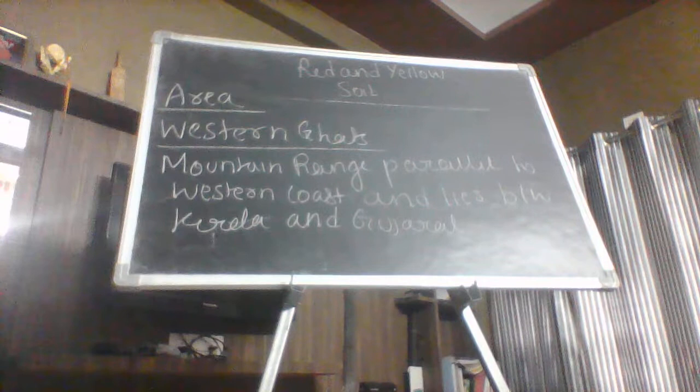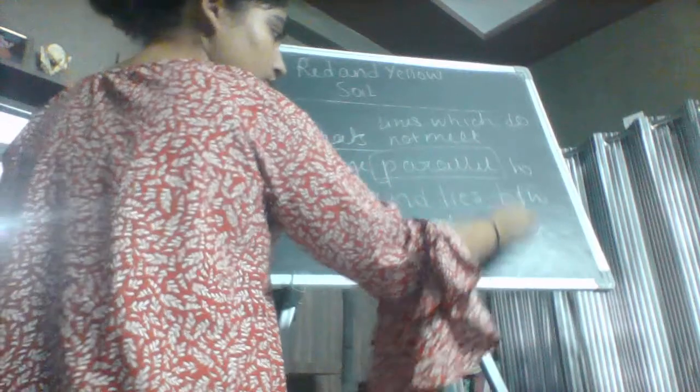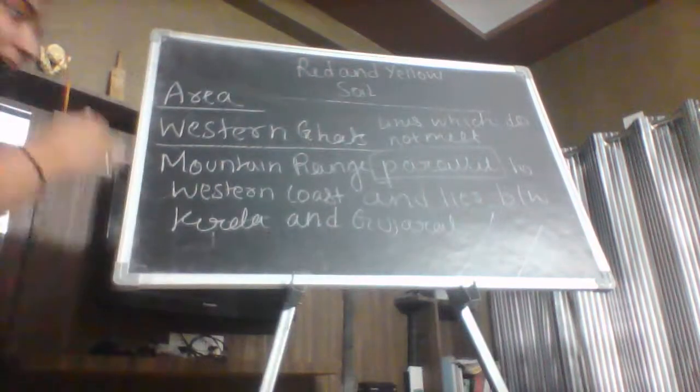Okay, Kerala and Gujarat. And what do you mean by the parallel? Lines which do not meet. So the meaning of the parallel is lines which do not meet, as we study in maths class. So you can see that these are the parallel lines. Here are the Western Ghats, here is the Western Coast, and between those there are states located like Kerala and Gujarat.